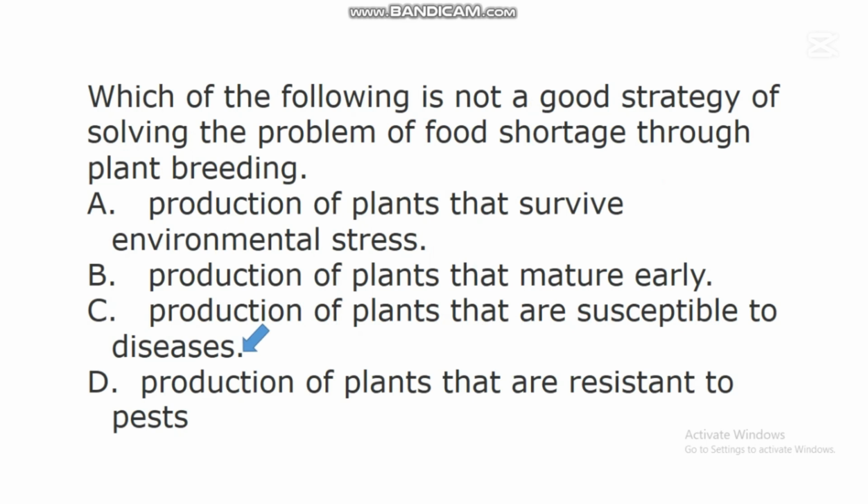These plants that are susceptible to diseases are plants that are easily affected by diseases, and this production of plants that are susceptible to diseases is not a good strategy of solving the problem of food shortage through plant breeding. So plant breeders don't intend in producing plants that will be susceptible to diseases. Rather, they intend producing plants that are resistant to diseases.